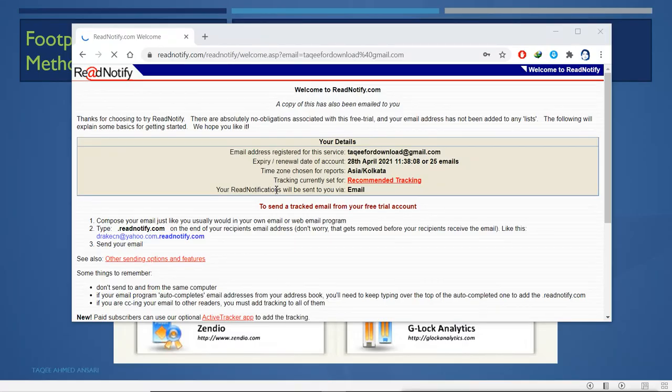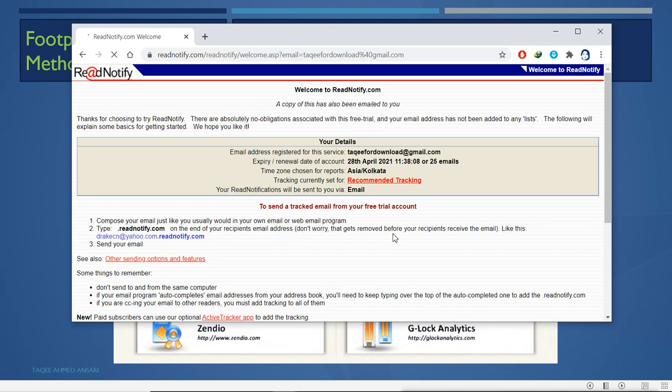Now after creating an account, you can see here: compose your email just like you usually would in your own email or web email program. Just like in your web email, you create the email and do the same thing here. And what you will do is type .readnotify.com on the end of your recipient email address. Don't worry, that gets removed before your recipient receives the email.